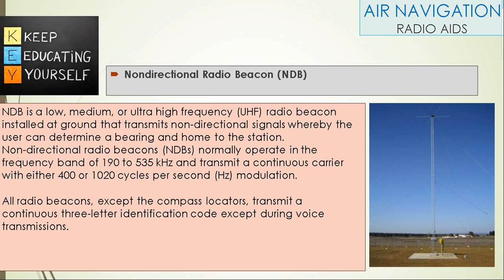Non-directional beacon (NDB). It is a low, medium or ultra-high frequency radio beacon installed on the ground that transmits non-directional signals, whereby the user can determine a bearing and home to that station. Non-directional radio beacons normally operate in the frequency band of 190 to 535 kHz and transmit a continuous carrier with 400 or 1020 cycles per second modulation. All radio beacons transmit a continuous three-letter identification code except during voice transmissions.